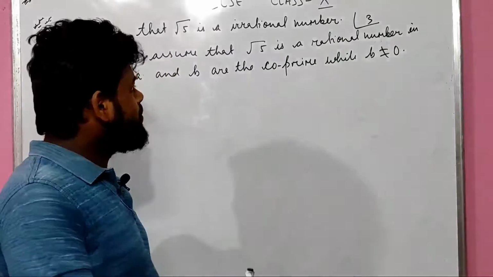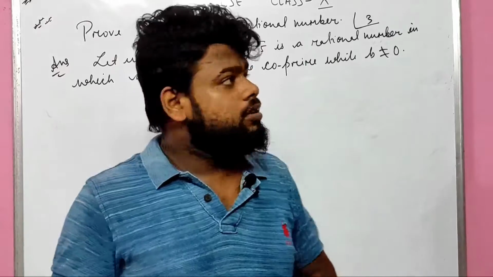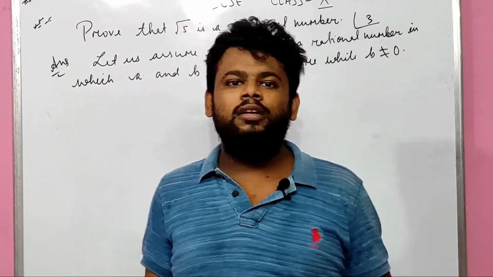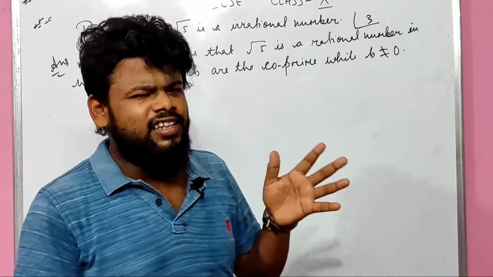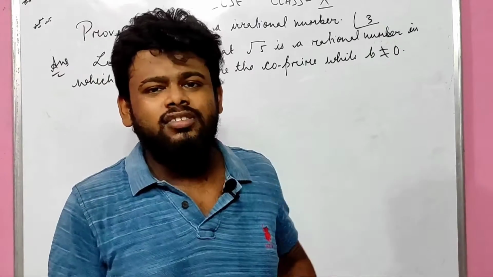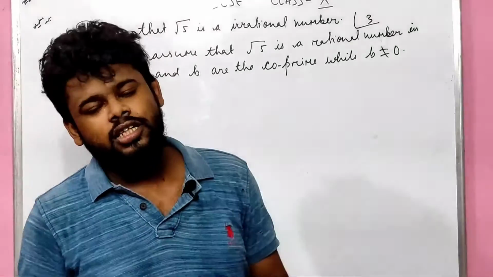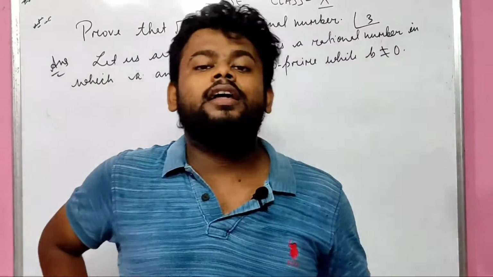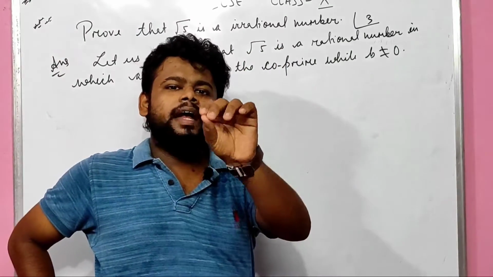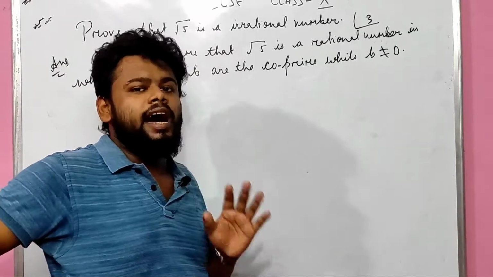And the most important, out of 6 marks from real numbers, proofs like: prove root 5 is an irrational number, root 2 is irrational, root 3 is irrational, 2 plus 3 root 5 is irrational, 3 minus 2 root 5 is irrational. This type of question is generally asked in your examination, and each carries 3 marks. That means in your midterm exam, in your school exam, यहाँ से तो 1 question definitely mandatory आने वाला है. In the board exam also this type of question is generally asked, so 3 marks.